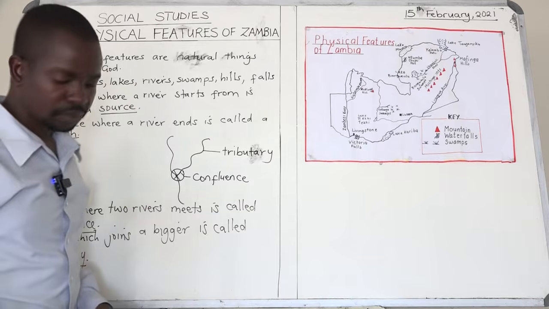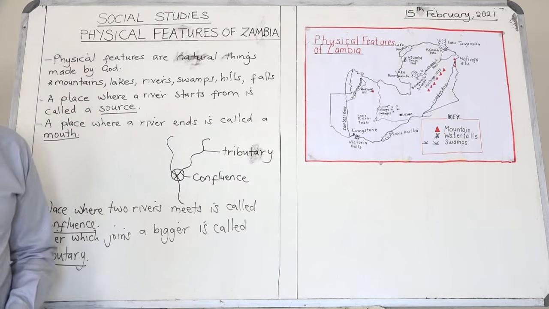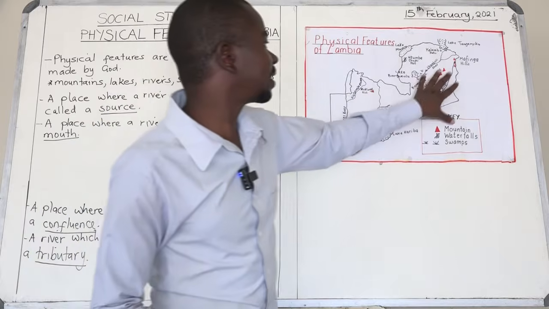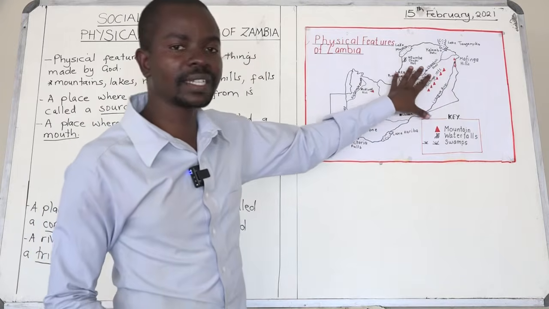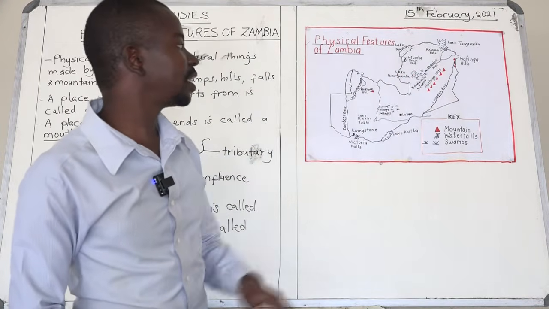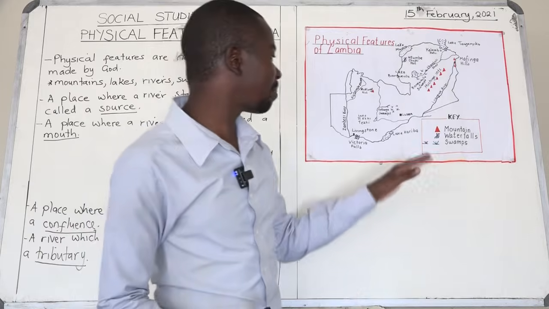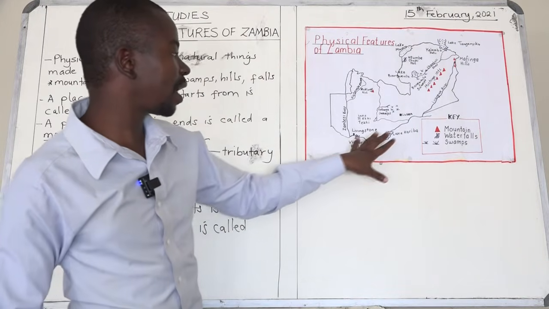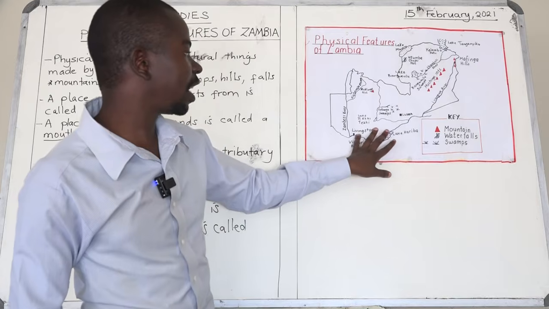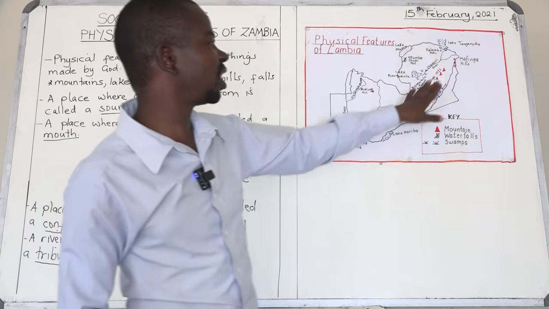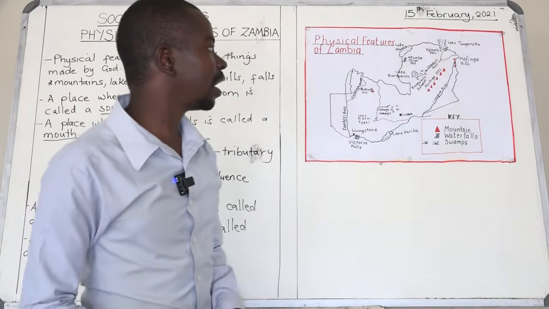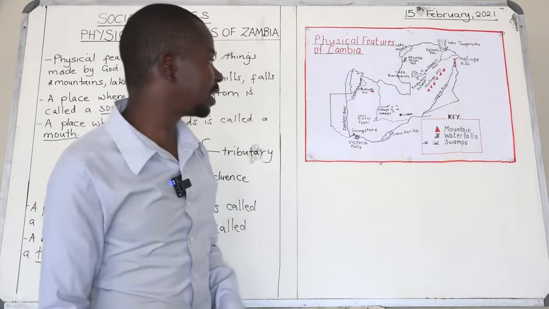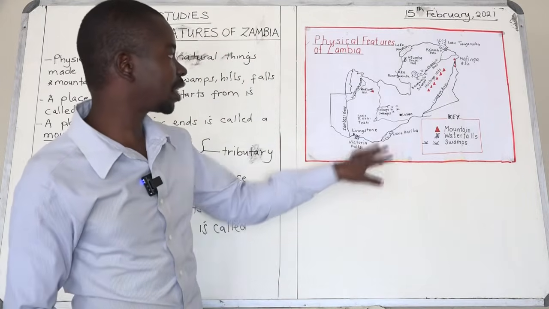All right. So boys and girls, you must understand that most of Zambia's land is a plateau. For example, we have got the Tonga Plateau in southern province, and we have got the Nika Plateau in northern province there.